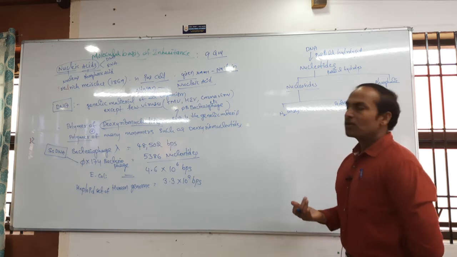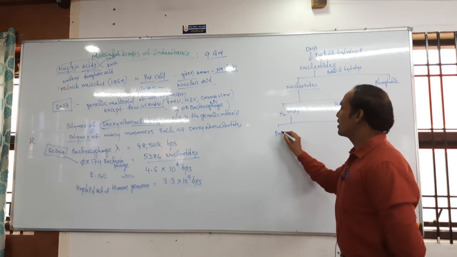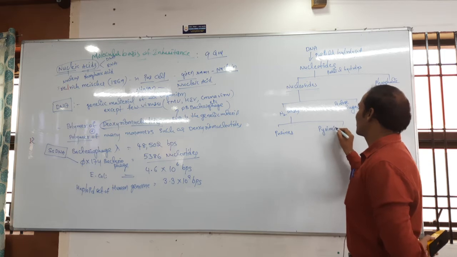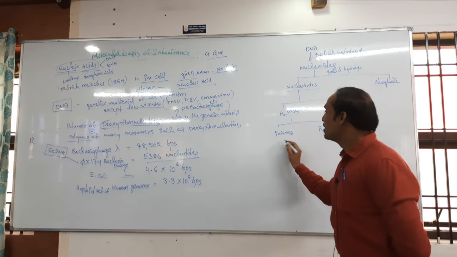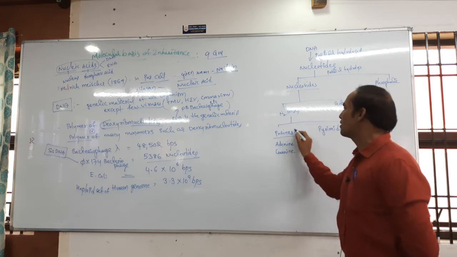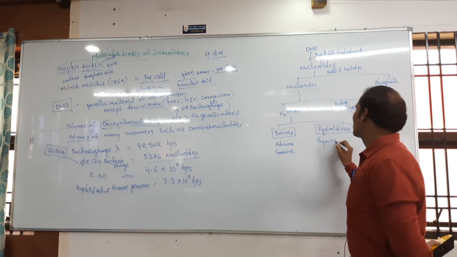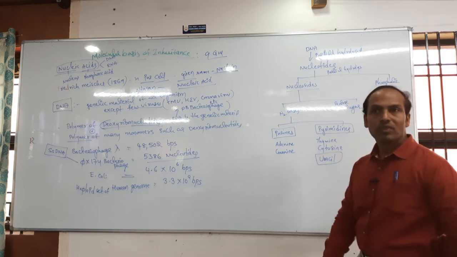Nitrogenous bases are divided into how many types? Two types of nitrogenous bases are there: purines and pyrimidines. Speak out students, which ones are purines? Adenine and guanine, both are called purines. Now pyrimidines, which ones? Thymine, cytosine and uracil, but uracil is present only in RNA.